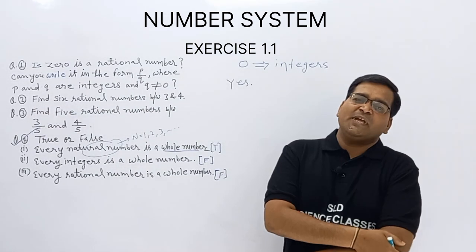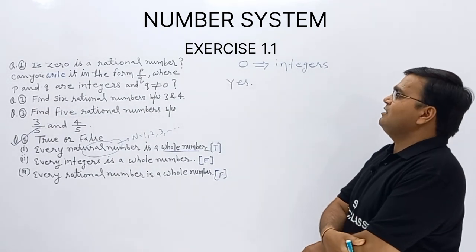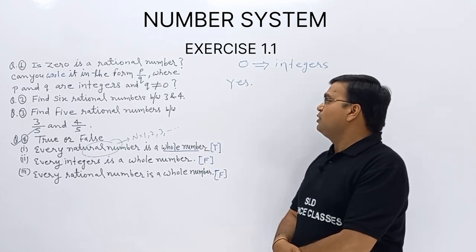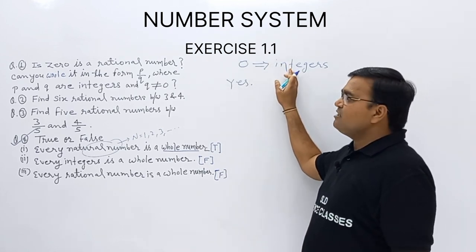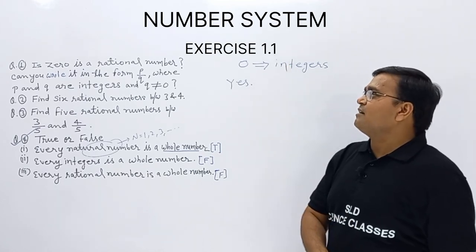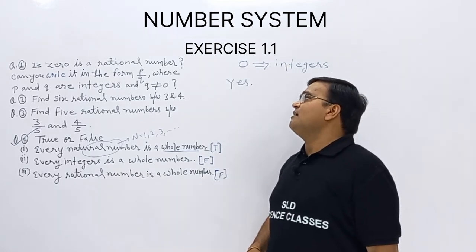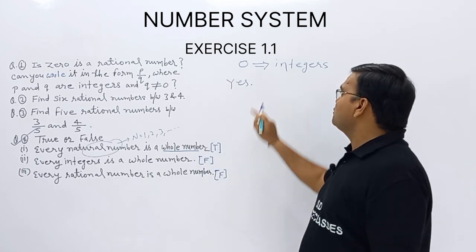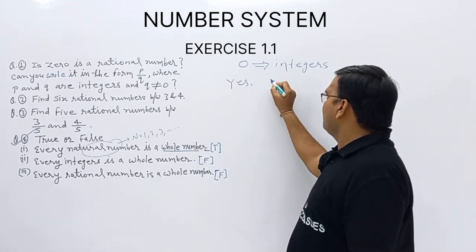Can you write it in the form of P upon Q? 0 is an integer and all integers are rational numbers. Yes, we can write 0 in the form of P upon Q.